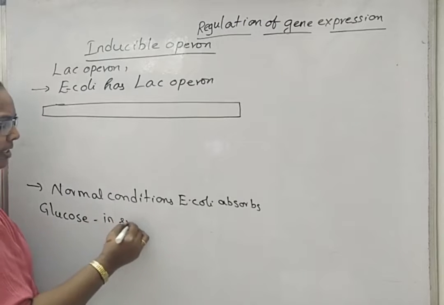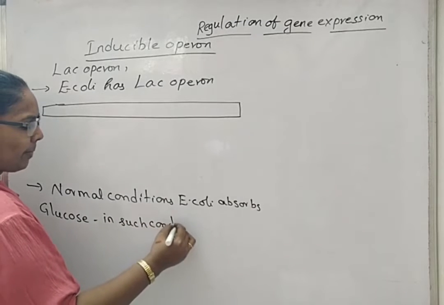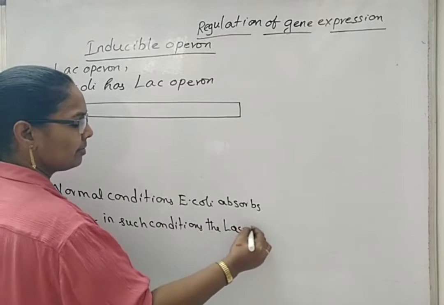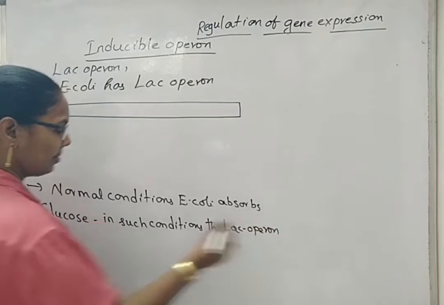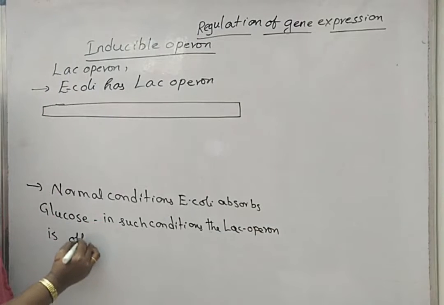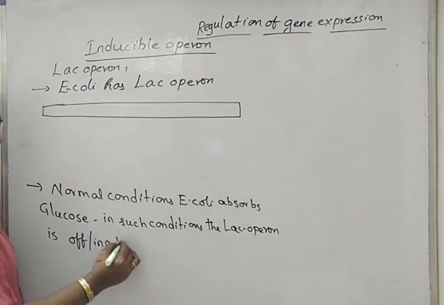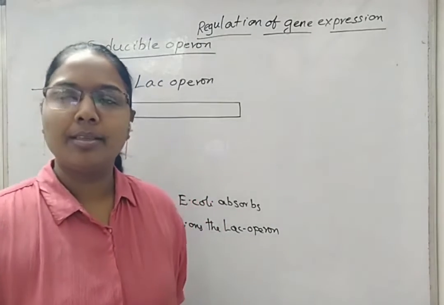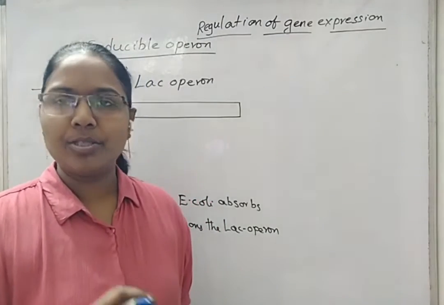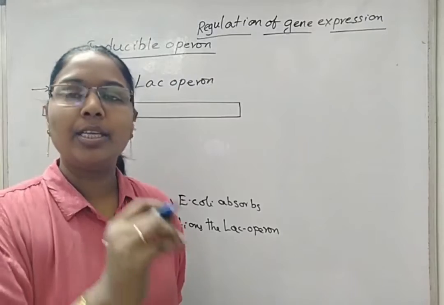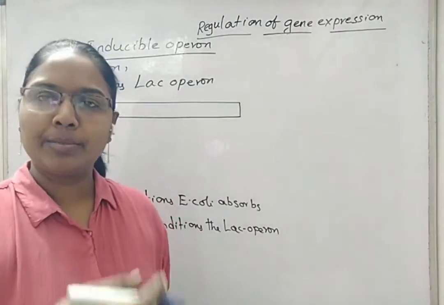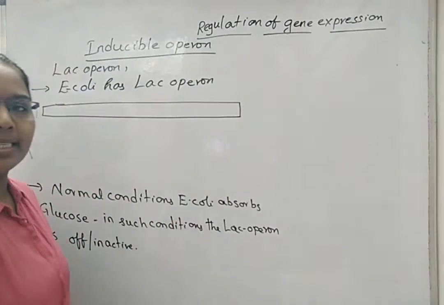In such conditions, the lac operon is off or inactive. But when the intestine does not have a sufficient amount of glucose, and only lactose is available, E. coli still has to break down that lactose, gain the glucose molecule from the broken lactose, and utilize it as its food source.